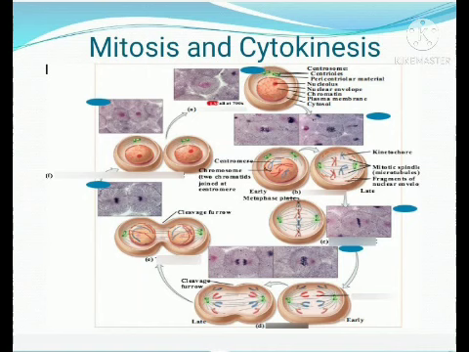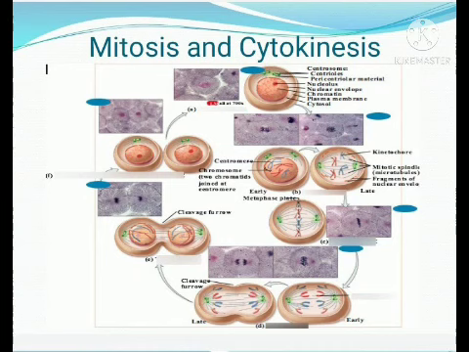In this phase, the chromatin fibers, which we have seen were already replicated during the S phase, condense. In the beginning, all these chromatin fibers look like a cluster of hair, or any cluster of lengthy content.